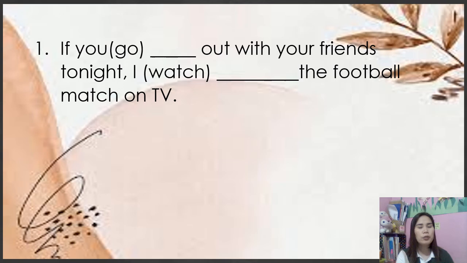And we will be using the simple present. So go remains go. Why? Because of our subject, you. All right, so next, I watch the football match on TV. So it is the result, or the main clause. So we will be using will plus the base form of the verb. So that is will watch.